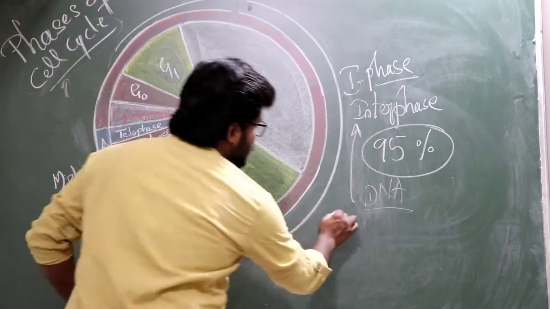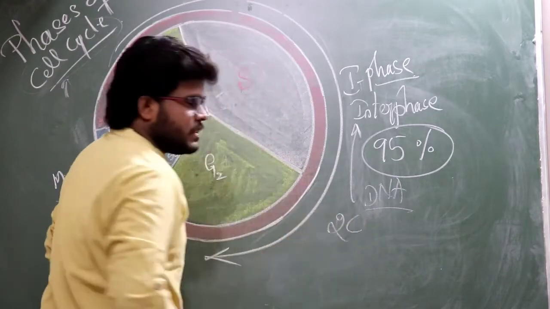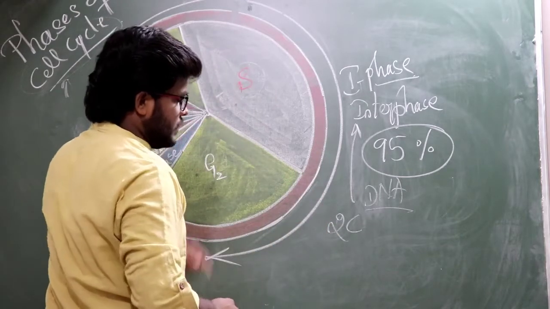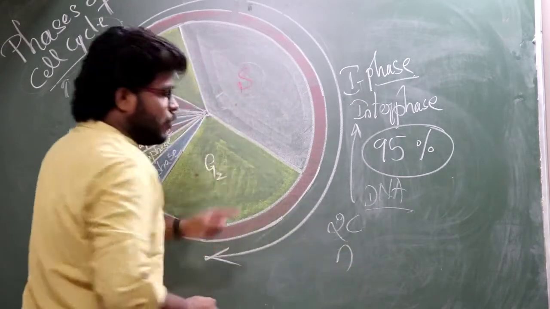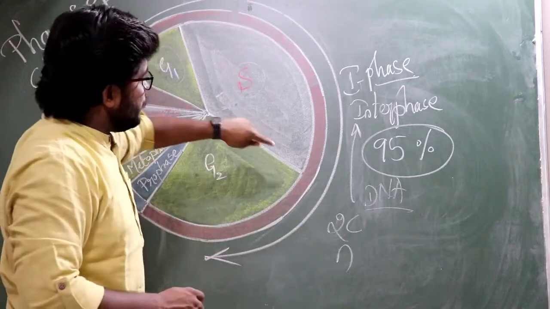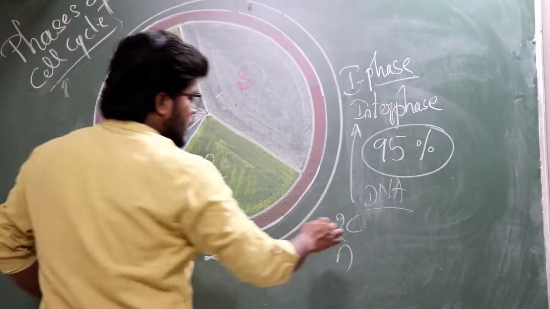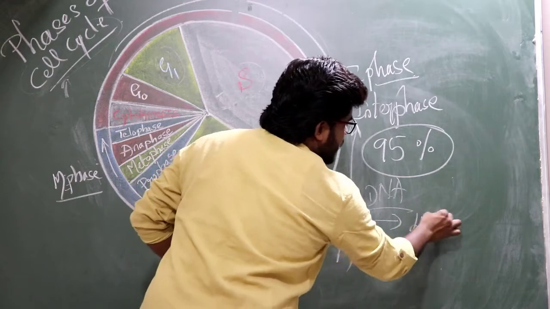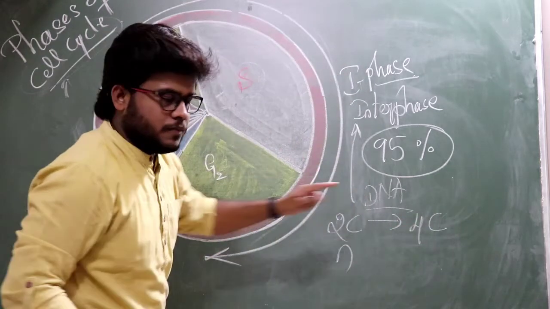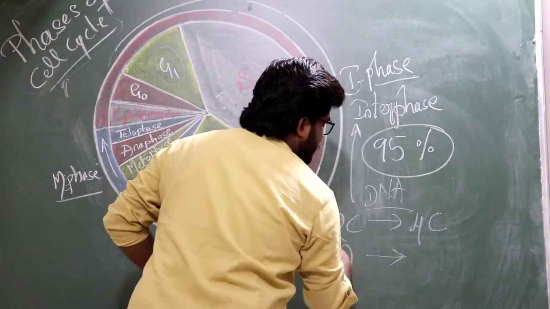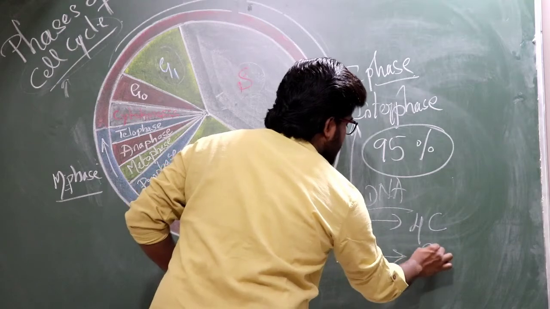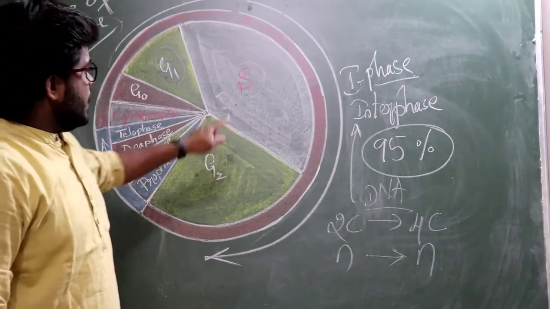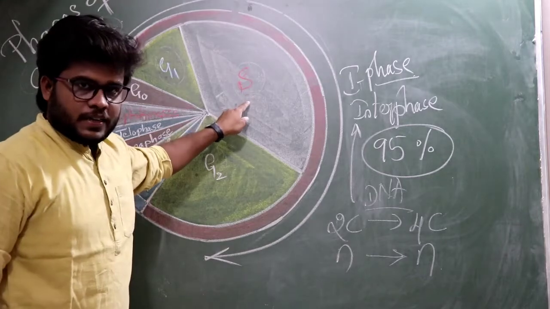For example, if 2C is the amount of DNA and N is the number of chromosomes before S phase, then after S phase the DNA becomes 4C, doubled, but the number of chromosomes remains the same. It's a very important question. So that is about the S phase.